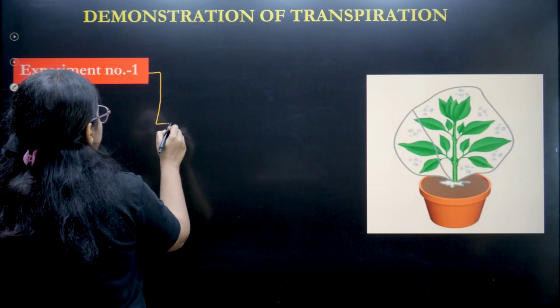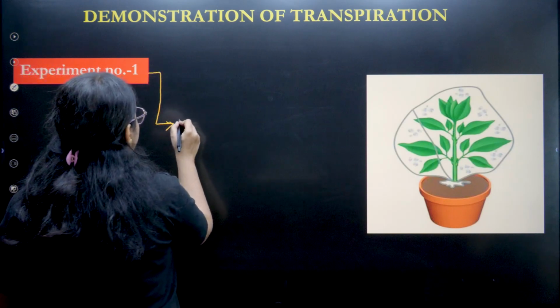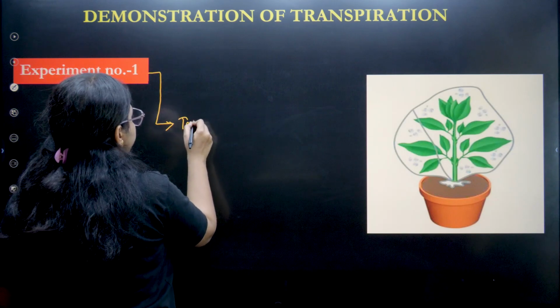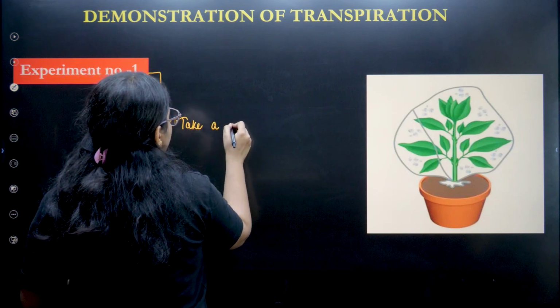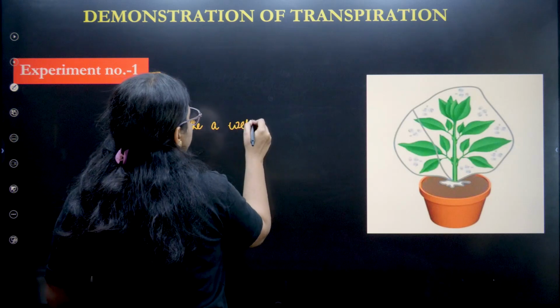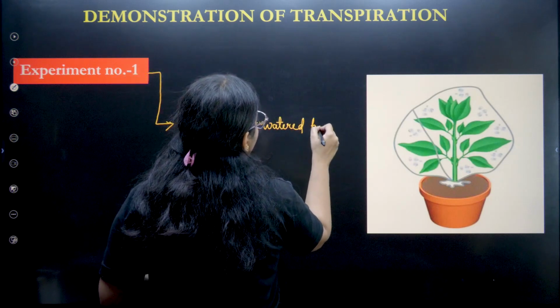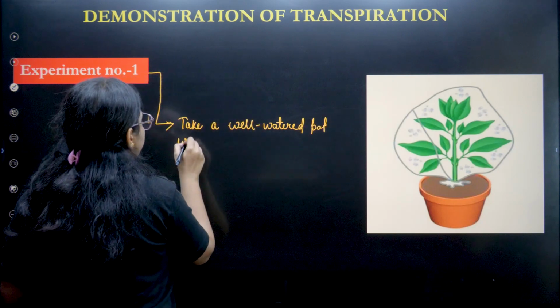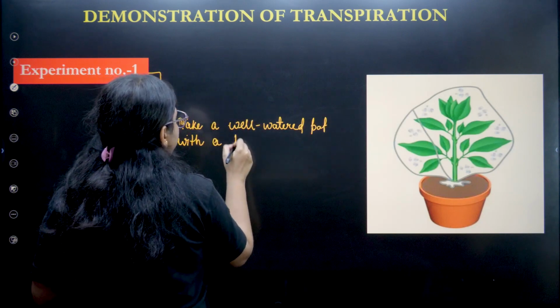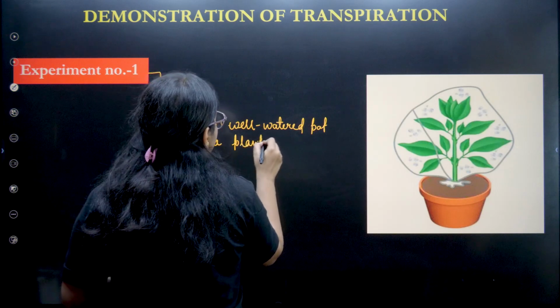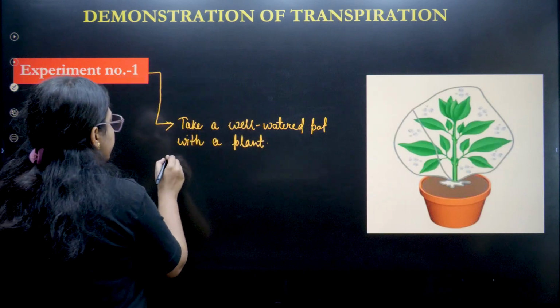See, the first experiment tells, here we have to take a well-watered pot with a plant. Okay, well-watered pot with a plant.